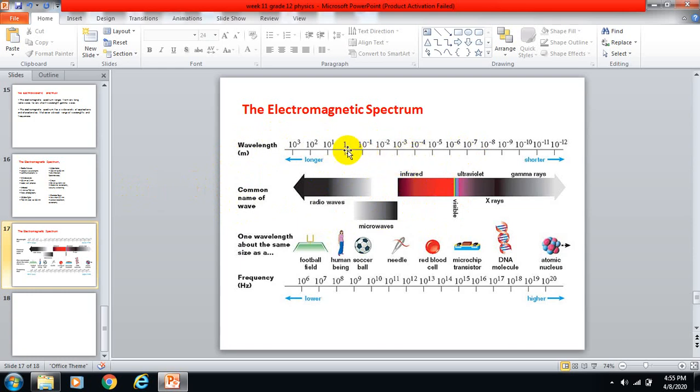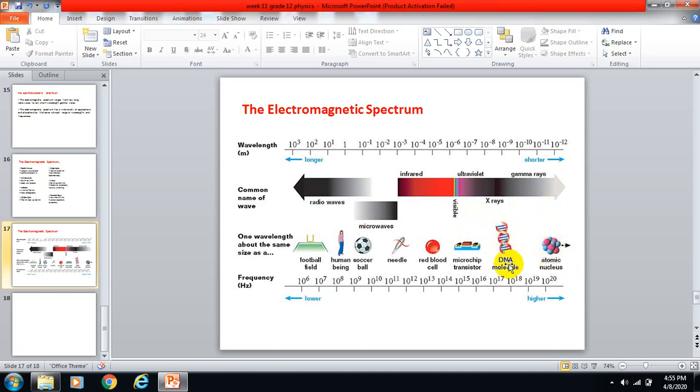Infrared. These are the longer waves and these are the shorter ones, for the wavelength. Radio waves, microwaves, infrared waves, visible light, ultraviolet, X-rays and gamma rays. The sizes compare to a football field, human beings, a needle, red blood cells, a microchip transistor, a DNA molecule, and an atomic nucleus.